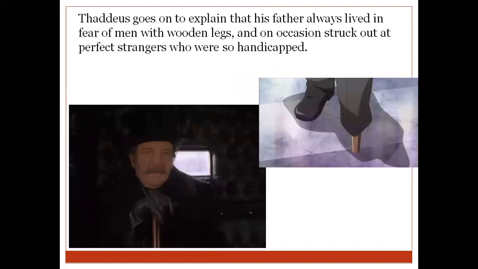So then he goes on to tell further that Thaddeus Sholto's father, Major Sholto, always had fear of men who had wooden legs. On occasion, whenever he would see different people, maybe total strangers, who were handicapped in that manner, that is, one leg was wooden, Major Sholto would get so scared of these people. So always he had this fear of men who had a wooden leg.